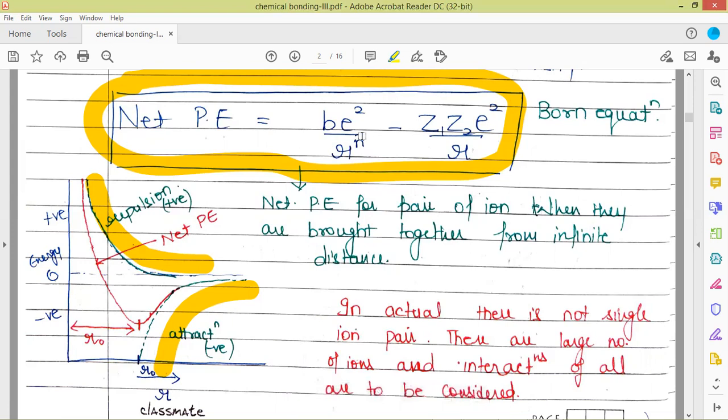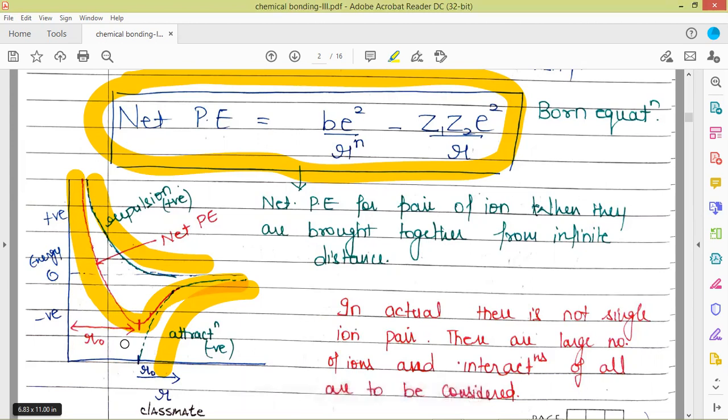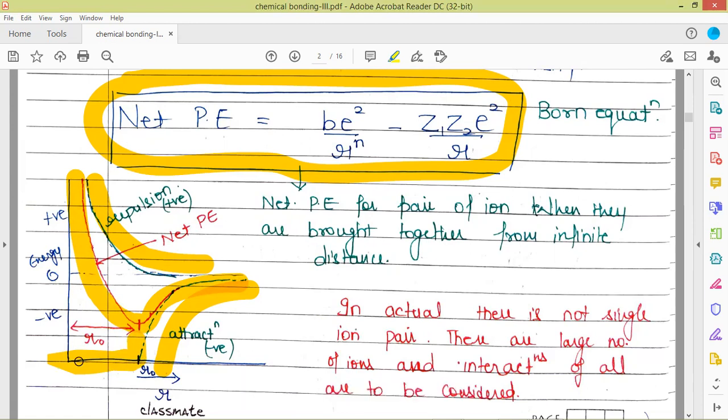The overall net potential energy would be given by the average of these two plots, the repulsion plot and the attraction plot. The average would be this curve, and there is a minimum in this curve at r naught. R naught is the actual distance between the oppositely charged ions when the ionic bond is formed. So this is the distance of the ionic bond, the internuclear distance r naught. Here the potential energy has its minimum value, the most negative value, when the bond is formed.